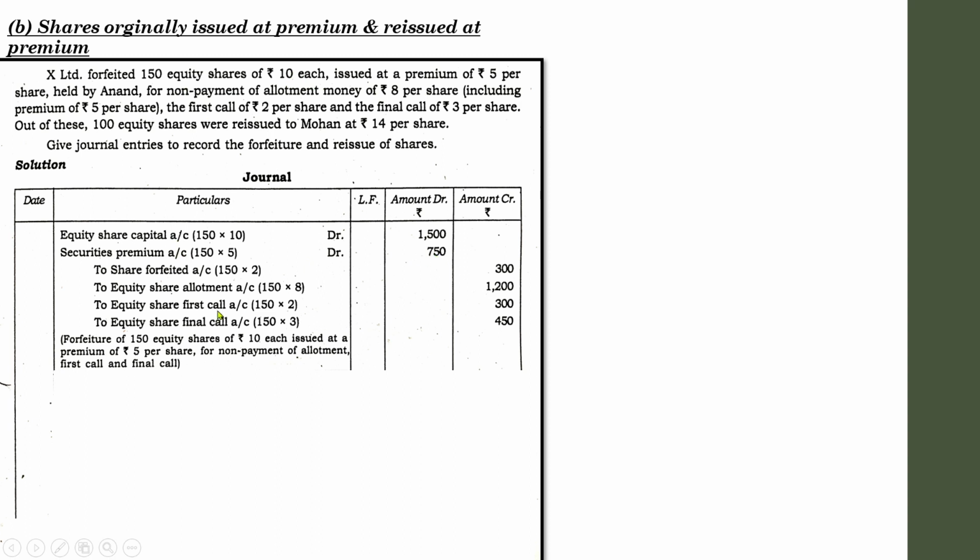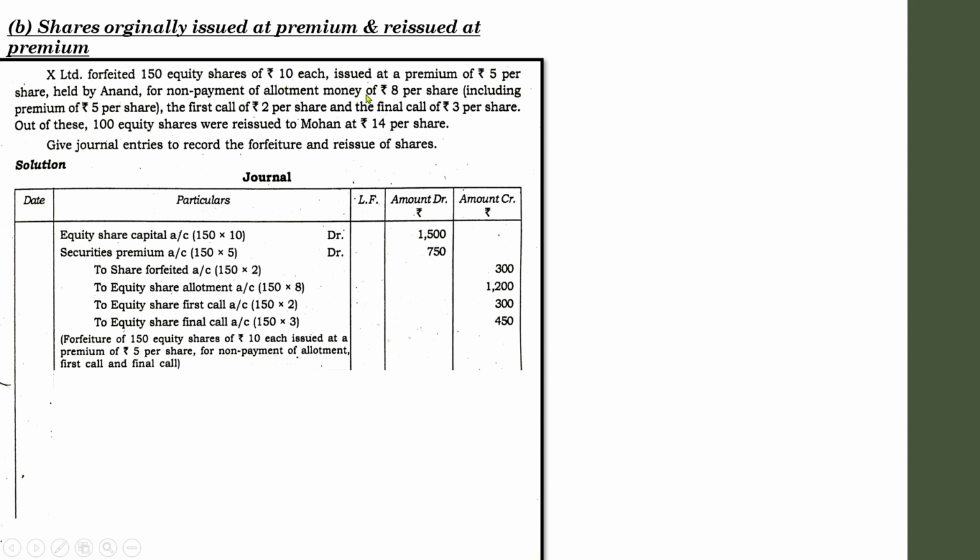Next, what was the amount actually paid by the particular shareholder? He only paid the application amount. Here the application amount is not mentioned in the question. You can easily find it out because the total value of the share is 10 and including premium of 5, so total it is 15.